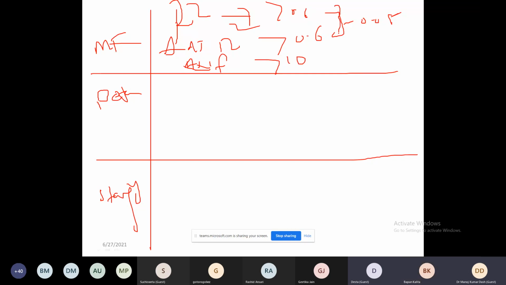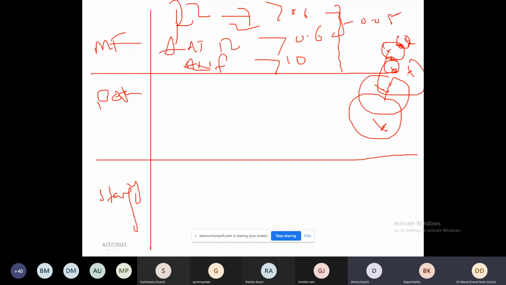For example, if this is Y, this is X1, this is X2. So this is not a good model because only this percent of X2 is explained by Y and this percent of X1 is explained by Y. To be called a good model, most of the observation or variation should be explained by Y. If this is the case, then the model is fit.